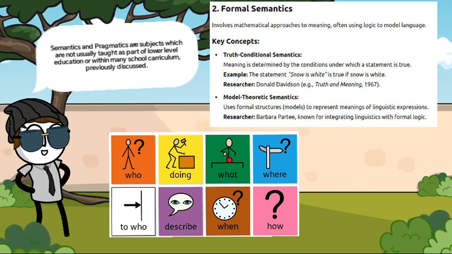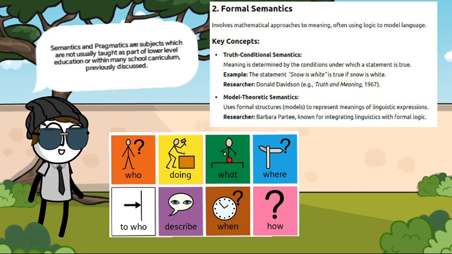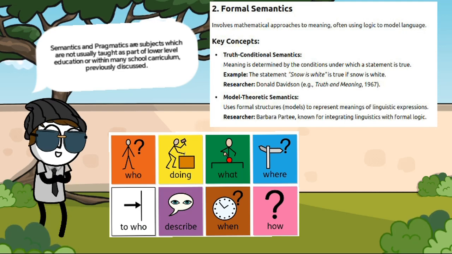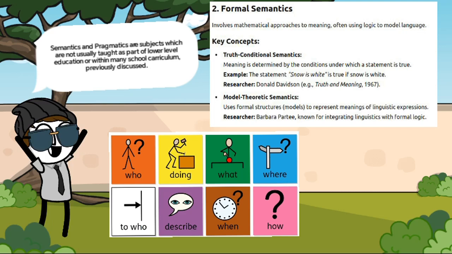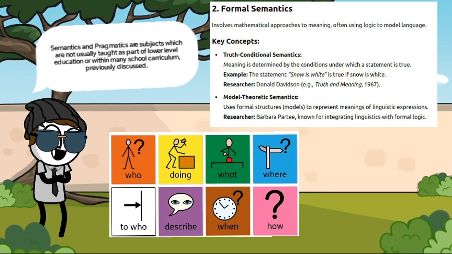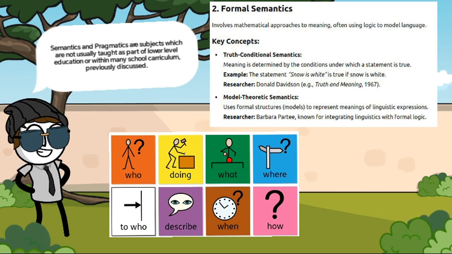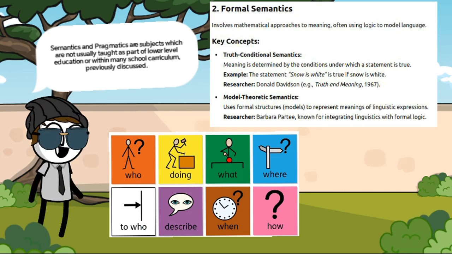So let's continue to further look at formal semantics, number 2, which involves mathematical approaches to meaning, often using logic to model language. Key concepts of formal semantics include truth conditional semantics. Meaning is determined by the conditions under which a statement is true. Example, the statement, snow is white, is true if snow is white. Researcher Donald Davidson, Truth and Meaning, 1967.